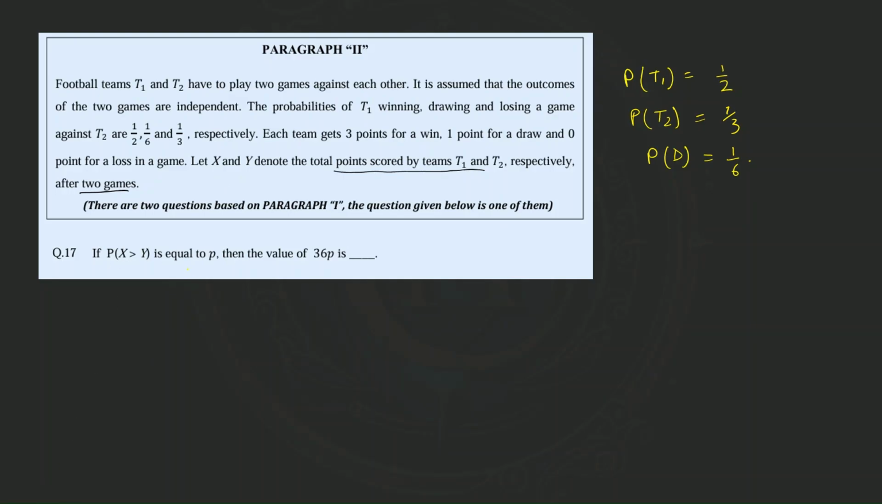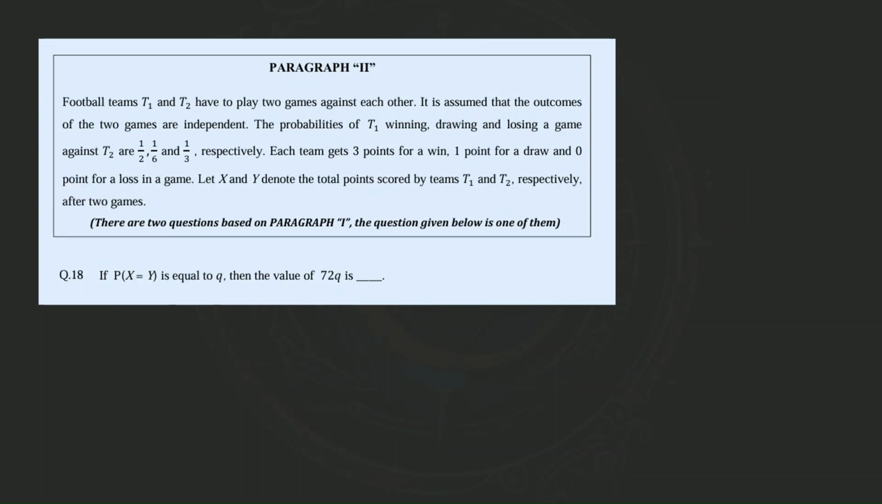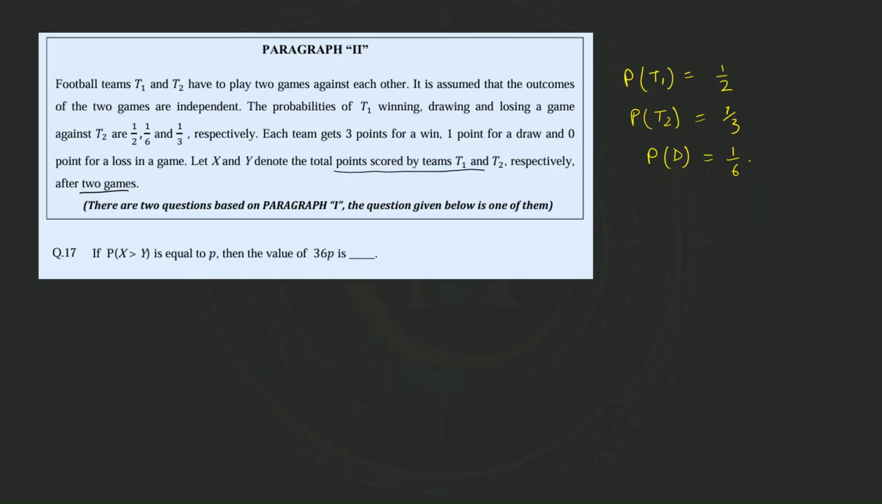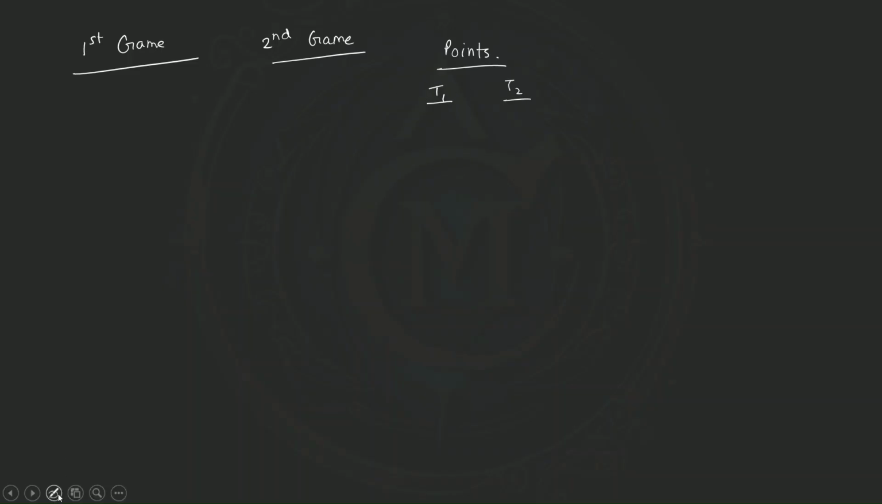P of X greater than Y, then in the second part, P of X equal to Y. So let us first tabulate these possibilities. Let us say this is the first game, and this is our second game. Here we will tabulate the points. Here it is T1 and here it is T2. So T1 is our X and T2 is our Y. And this is the probability for each of these situations.